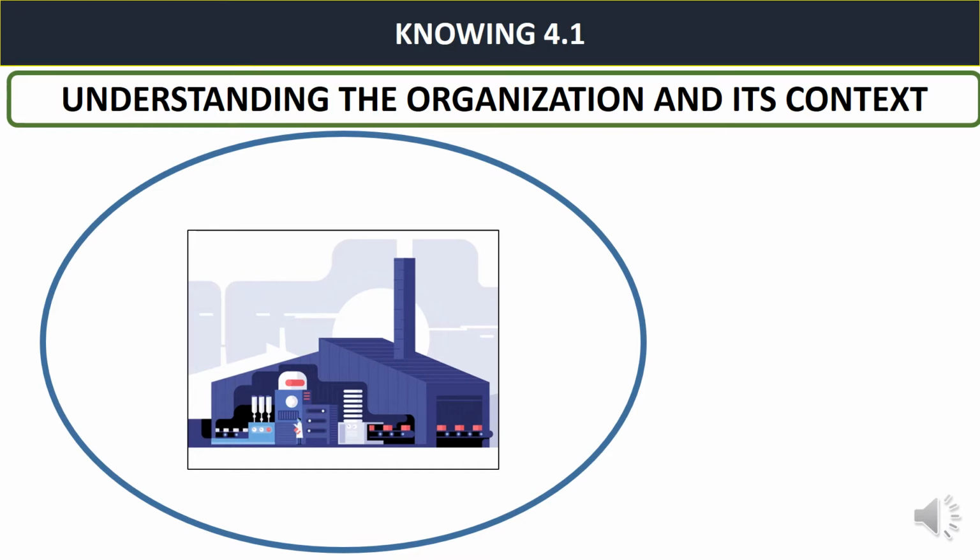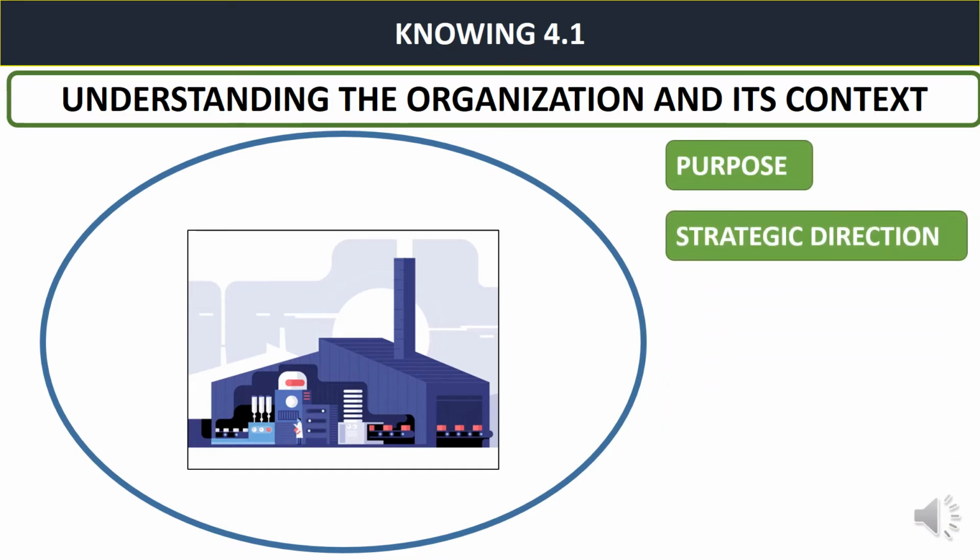Here the input will be the requirement of the clause, then the activity will be to work on those requirements, and the output will be the intended result. Let us see how we can use this process approach for this and every clause. In this clause there are two things, which are the purpose of the organization and the strategic direction. Every organization will have a purpose and a strategic direction.